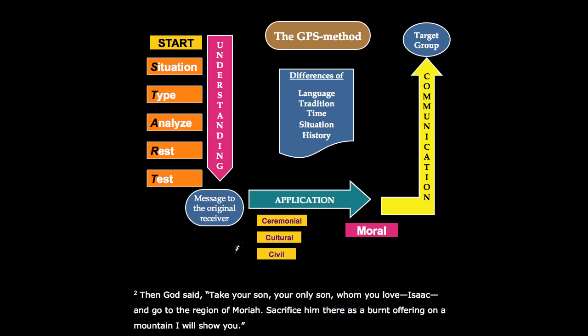In this video we're going to apply the GPS method to a passage in the Bible, which is from Genesis 22 from verse 2. And we've seen that the GPS method actually contains three major steps: understanding, and the purpose of that is to get to the message to the original receiver; application, we need to ask, is that message applicable to us or is it not applicable to us in the 21st century? And if it's applicable, we communicate that to a specific target group in the 21st century.